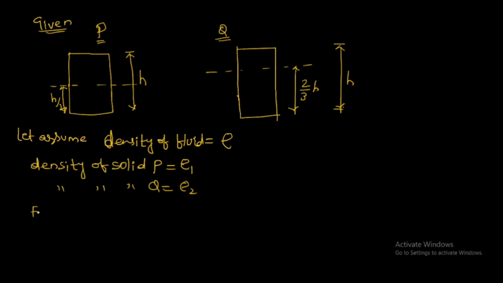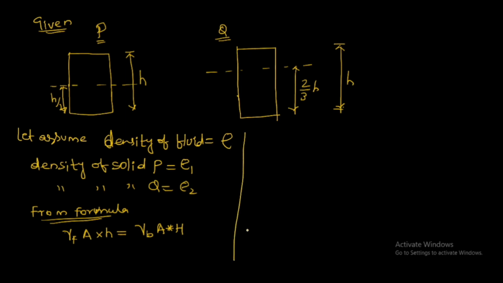Now from the formula, unit weight of fluid, plane area into h is equal to unit weight of body, plane area into capital H. If we apply for P, density of fluid into plane area, this is the same for both fluid and body, so area will get cancelled, and small h will be h by 2, equal to density of solid P, rho 1, into total height h.